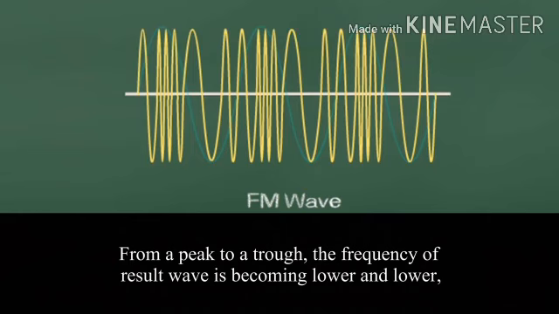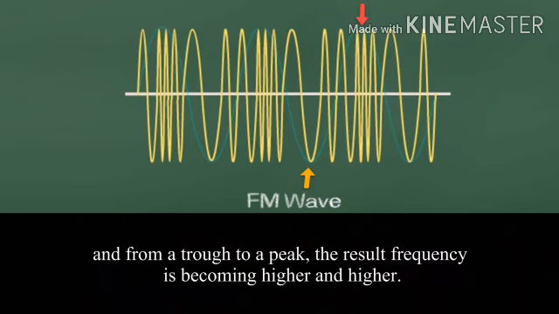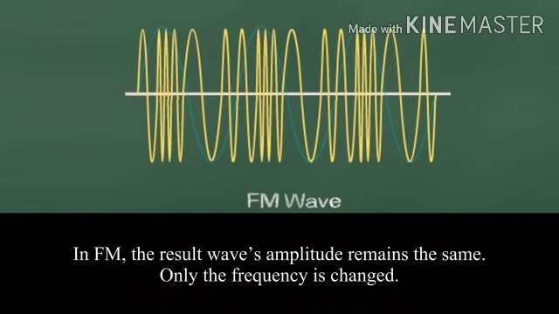From peak to trough, the frequency of a result wave is becoming lower and lower, and from a trough to peak, the result frequency is becoming higher and higher. In FM, the result wave amplitude remains the same, only the frequency is changed.